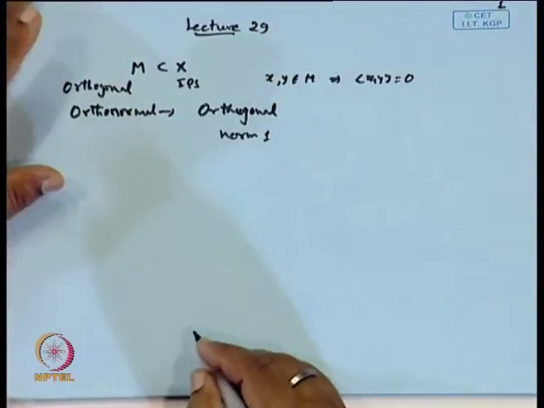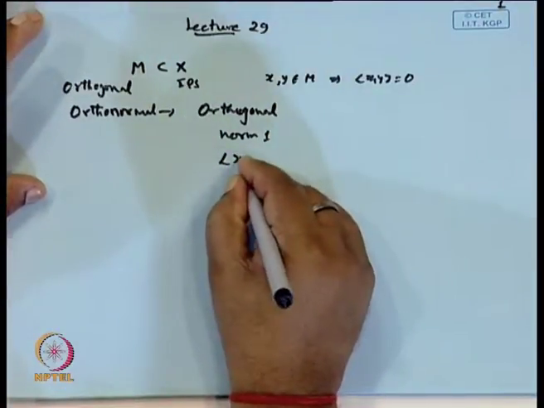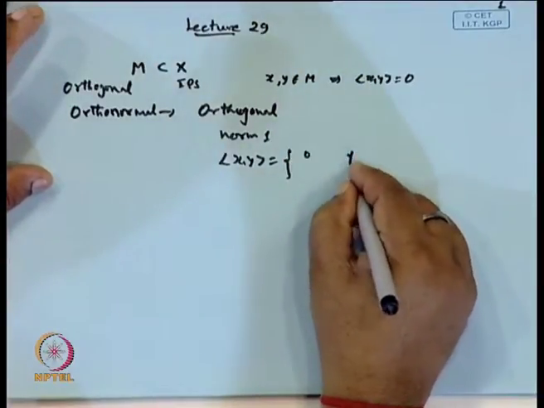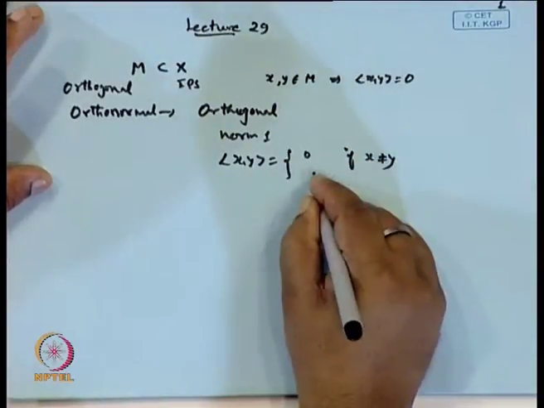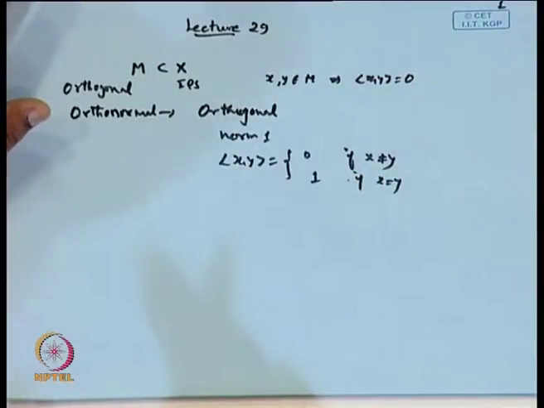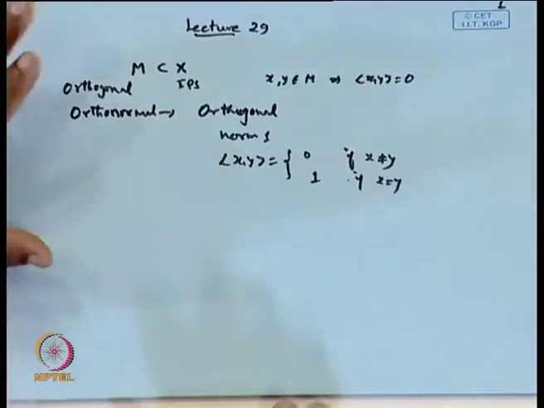So, we say the inner product of x and y is 0 if x is not equal to y and 1 if x is equal to y. Such a set is said to be an orthonormal set.